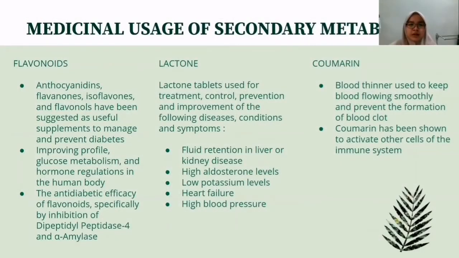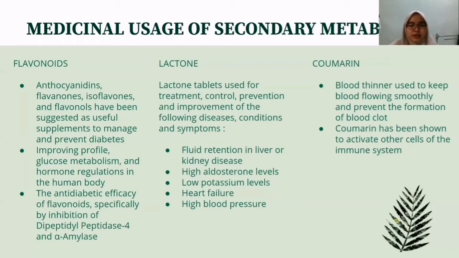Next, I will explain about the medicinal usage of secondary metabolites. First is flavonoids. Anthocyanidins, flavanols, isoflavones, and flavonols have been suggested as useful supplements to manage and also to prevent diabetes by improving glucose metabolism profile and hormone regulation in the human body. The anti-diabetic efficacy of flavonoids is specifically by inhibition of dipeptidyl peptidase 4 and alpha amylase.